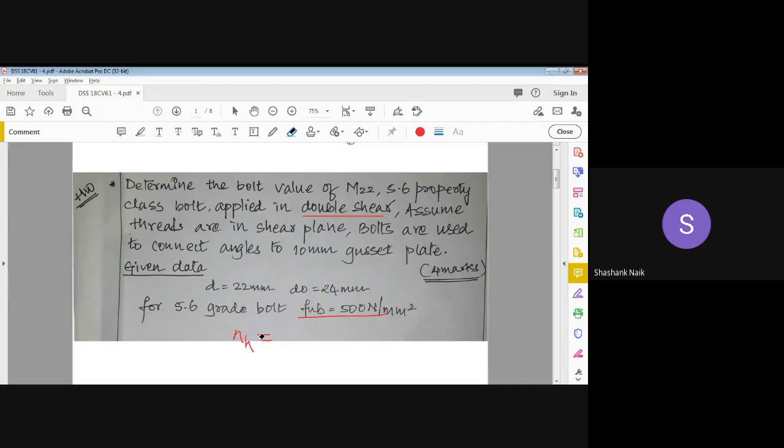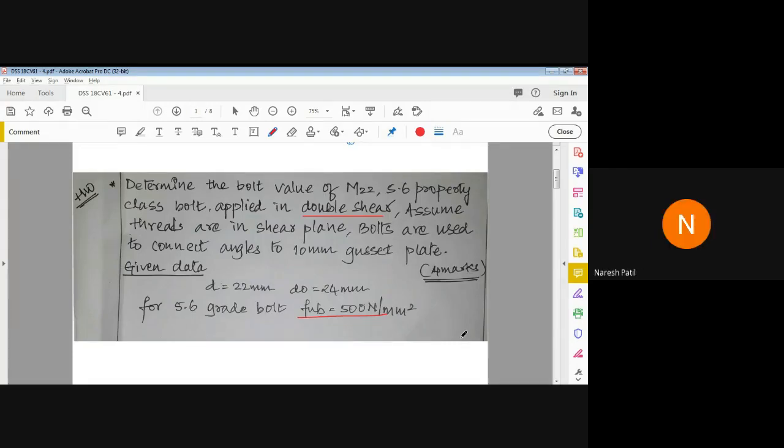Shashank? It will be Nn, whether it is single plane or double plane. Nn is the shear, whether it is single shear or double shear. Okay. But how are you saying it is Nn only? Why should it not be Ns? So sir, there are threads in the shear plane in the question.